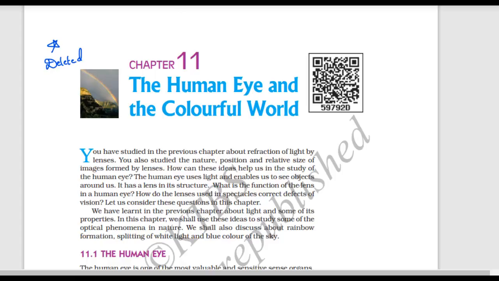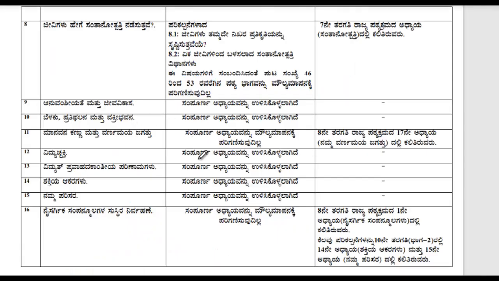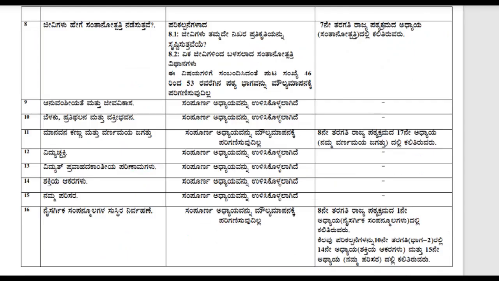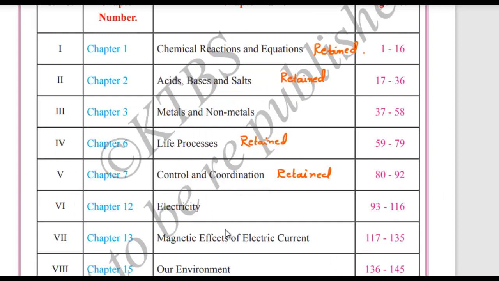Let me move on to the next topic. Yes, chapter number 12, 13, 14, 15, everything is there. Let us just mark it retained. Chapter number 12 is here in part 1. Please open it. You have to be very careful where you are marking, in book 1 or book 2.